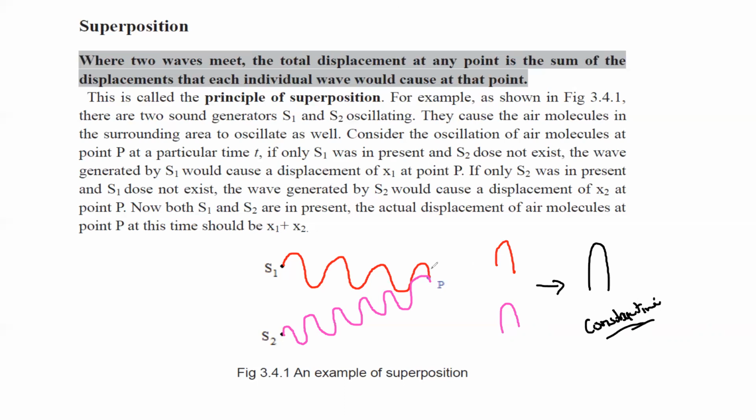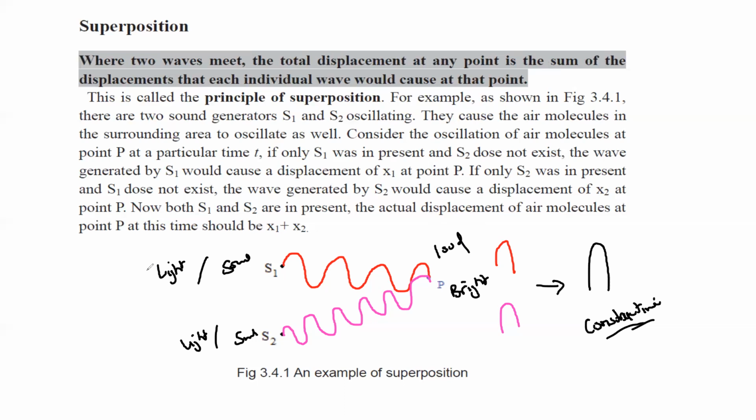If these two are sound waves, we'll observe a loud sound. But if it is a light wave, like one is a light wave and another one is also a light wave, then we'll observe bright light at this point. When they combine, they increase the effect. If it's sound, it will be louder. If it's a light wave, it will be brighter at this point.